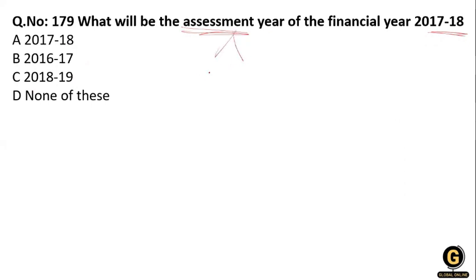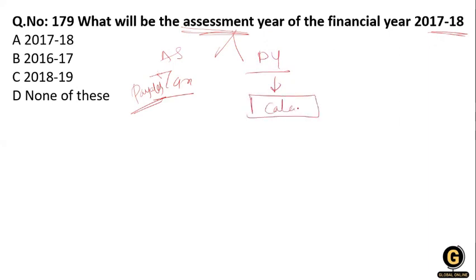So assessment year means the year in which the assessee pays the tax. The tax is payable in the assessment year, and it is calculated on the amount earned in the previous year. So for the financial year 2017-18, that is the previous year.